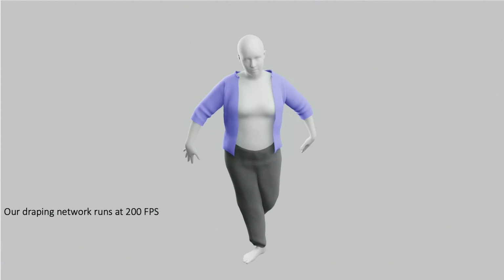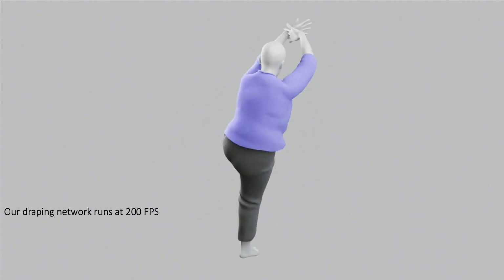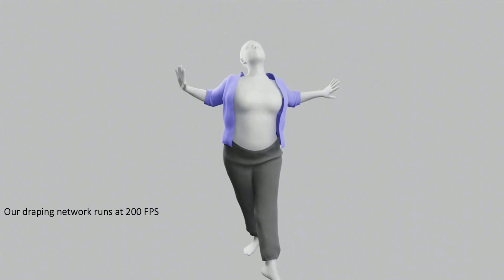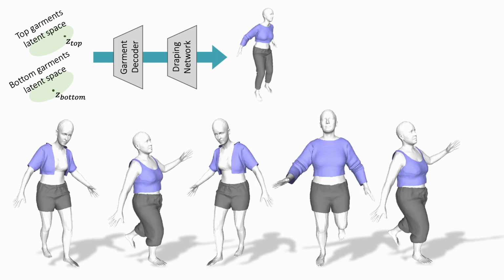It can process up to 200 frames per second on a standard GPU, enabling real-time draping of animated sequences. Furthermore, the latent space learned by the generative network allows for sampling new garments, which can be reconstructed with a decoder and then draped with the draping network. Thanks to the adopted UDF formulation, the sampled garments present smooth, single-layer surfaces, which is crucial to obtain realistic results.